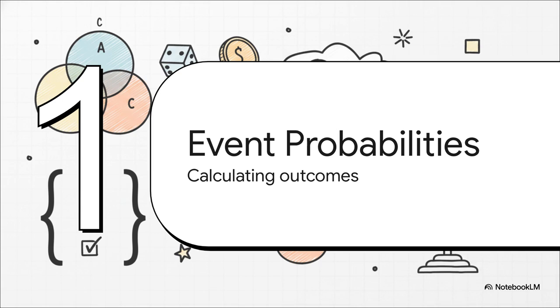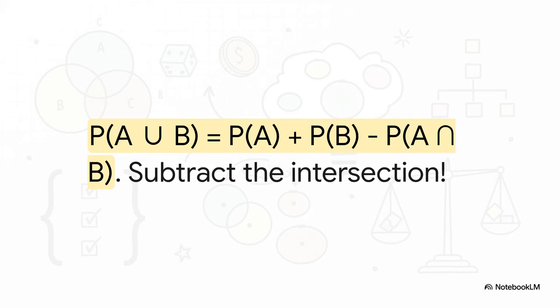And finally, Section 5, Calculating Event Probabilities. Calculating Outcomes. So we take this rock-solid axiomatic foundation and we use it to unlock the master formulas for complex real-world probabilities. We already know how to add mutually exclusive events, right? But what if the events can overlap? What if event A and event B share some outcomes? Well, that is exactly where the general addition rule comes in.